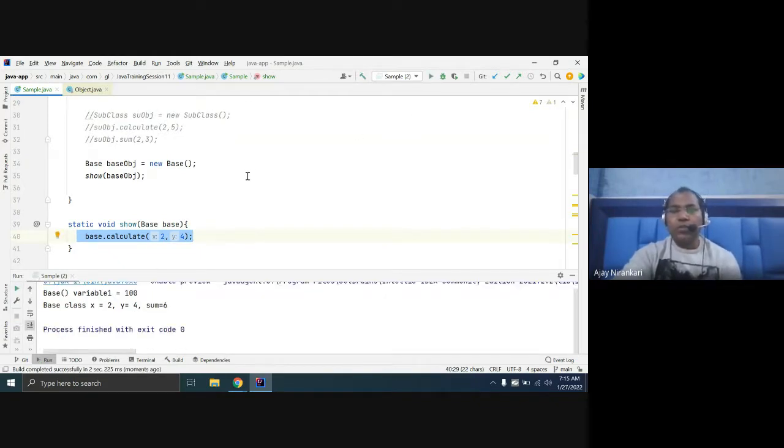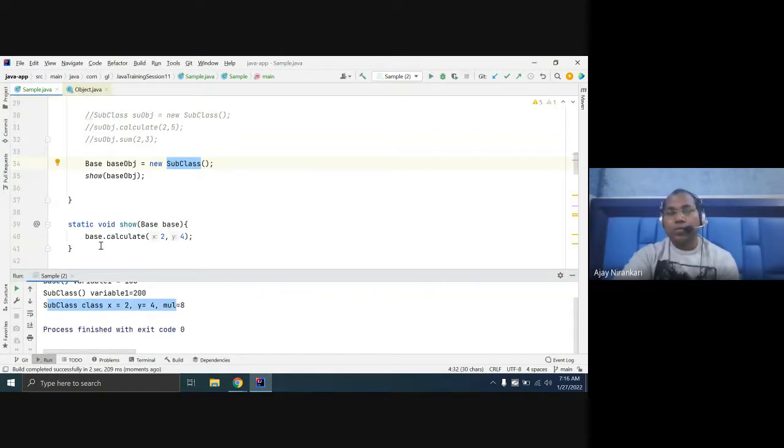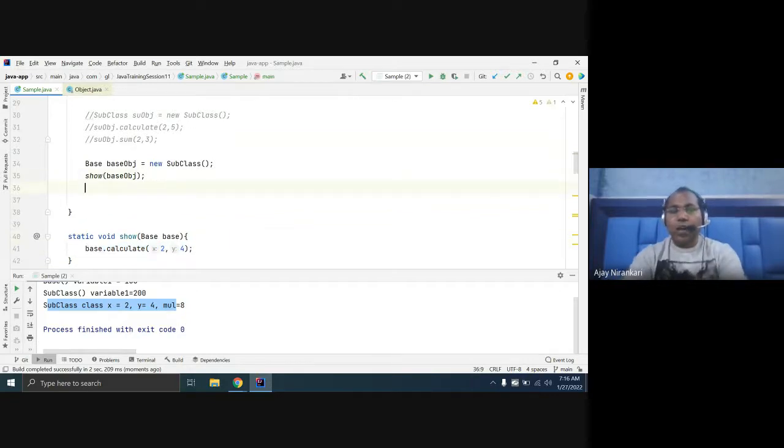But is it also possible you can pass your subclass? So this calculate function runs from your subclass. So the behavior of this calculate function changes depending upon what object you are passing. Now if you run it, you notice the output comes from your subclass. So the calculate function is the same, but its output will be different depending on which object you are passing.